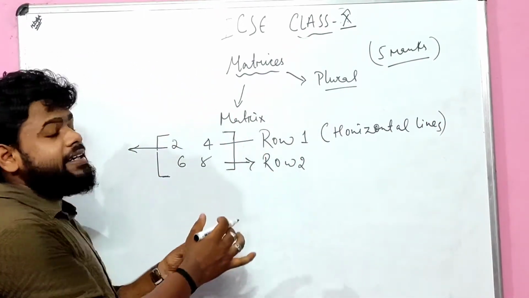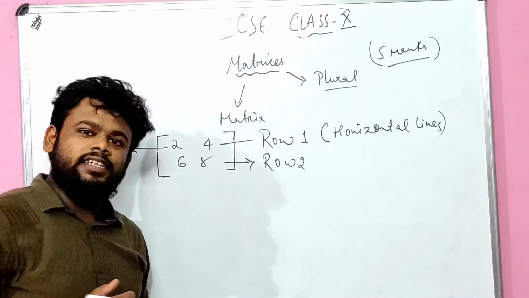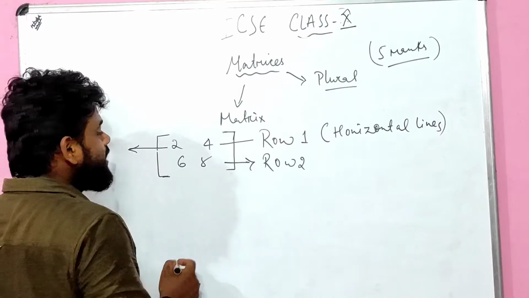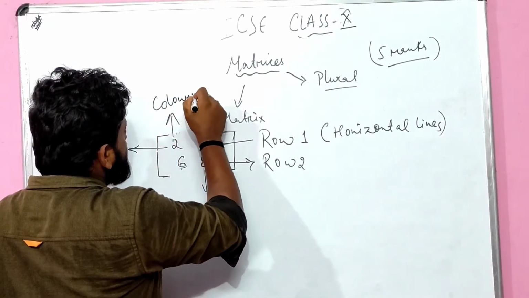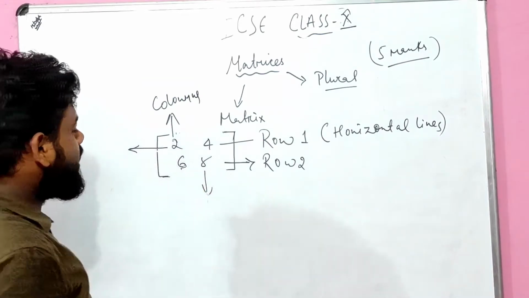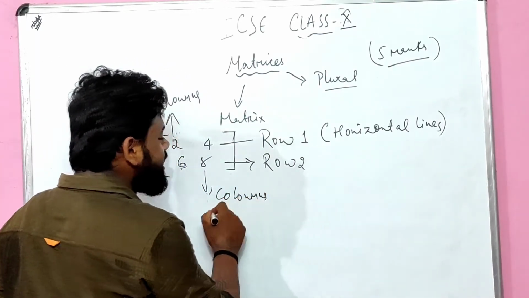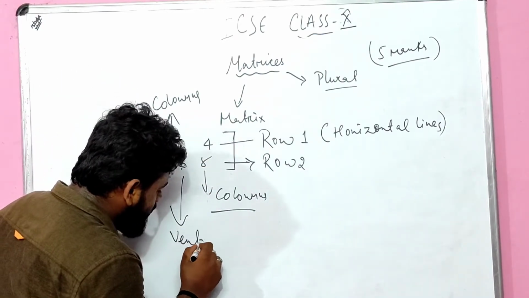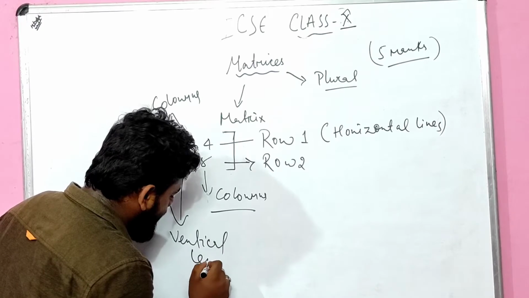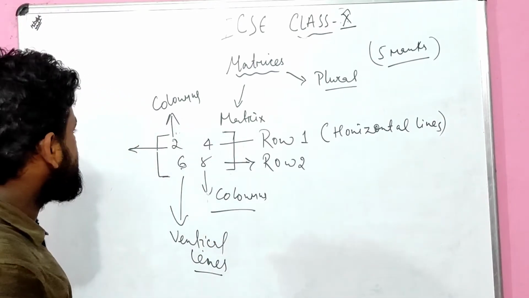A matrix is always written in rows as well as columns. So what is a column over here? This 2 and 6 is known as a column, this 4 and 8 is known as a column. Is it clear? This is all about the vertical lines. So here I think the concept is clear, children.